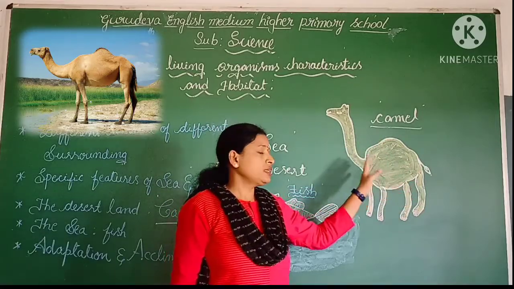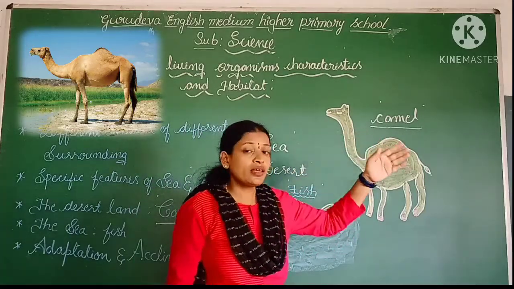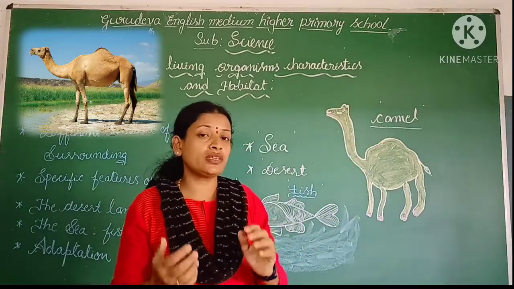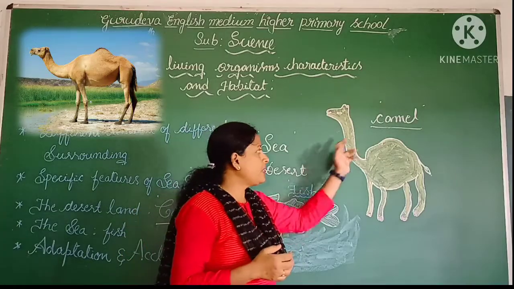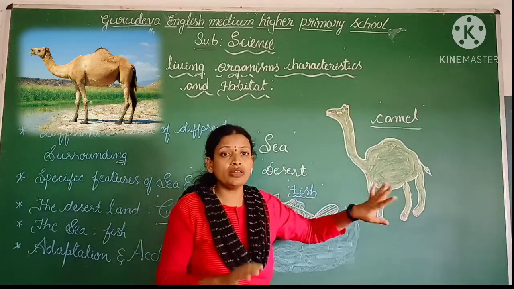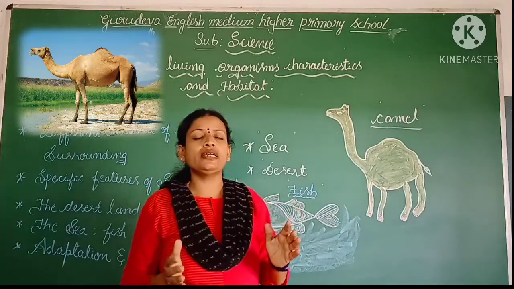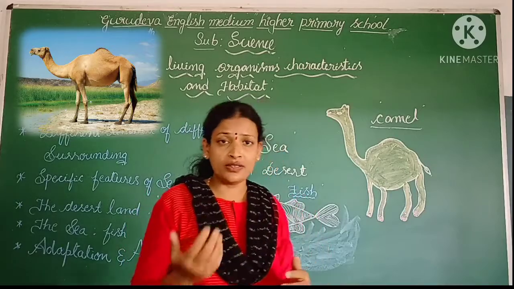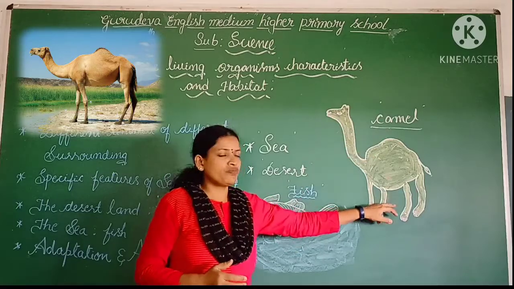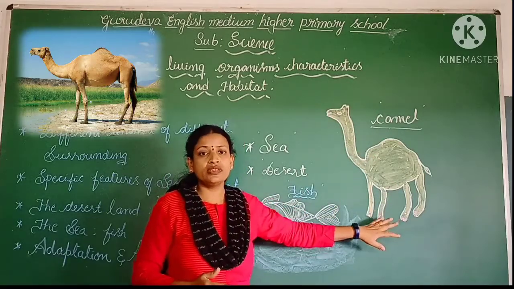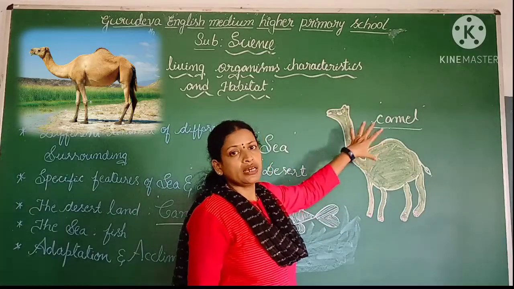My dear children, this is one question I am asking you. We can call the camel the ship of the desert. Why can we call it the ship of the desert? Because the camel can transport materials from one place to another in desert areas very easily. That's why we call the camel the ship of the desert. These are the specific features of the camel.